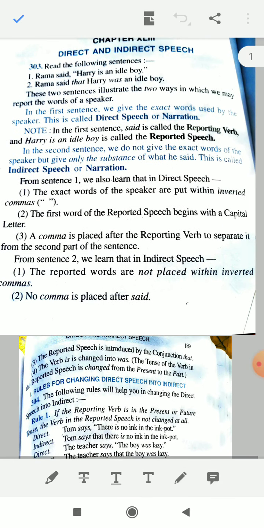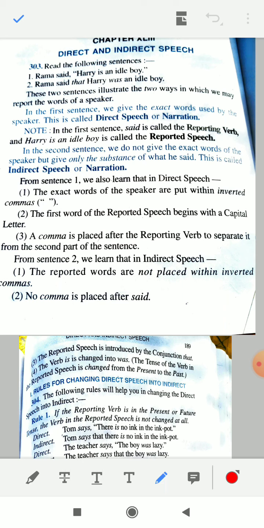Reported speech, ये that Harry was an idle boy, ये आपका रिपोर्टेड स्पीच है. तो इसको that conjunction से हमने introduce किया है. The verb is changed into was. इस वर्ब को हमने was में चेंज कर दिया था. is यहाँ पे है, when we have written it into indirect speech it is was. So please keep these things in your mind.